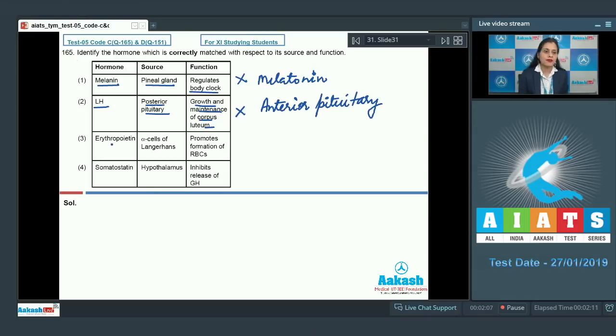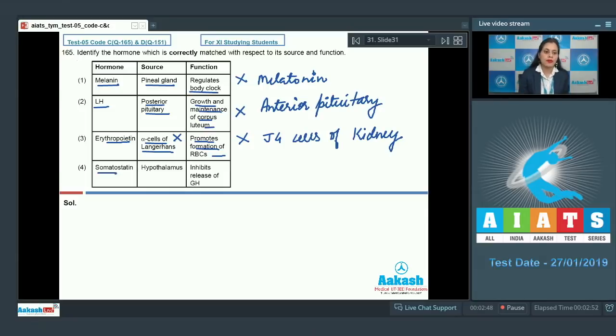The next match given is erythropoietin, source alpha cells of Langerhans, and function promotes formation of RBCs. And as it is also an incorrect match, so this cannot be a correct answer to our question because erythropoietin is not released from alpha cells of Langerhans. These are released from the JG cells of kidney and not from the alpha cells of Langerhans which are present in pancreas. Although the function is correct that they promote formation of RBCs, that is erythropoiesis.